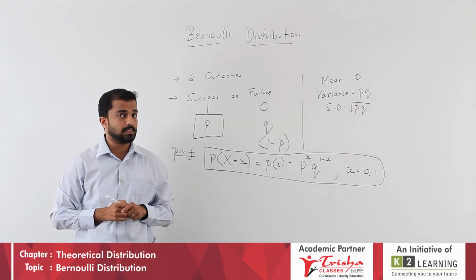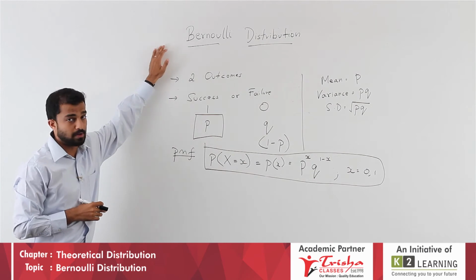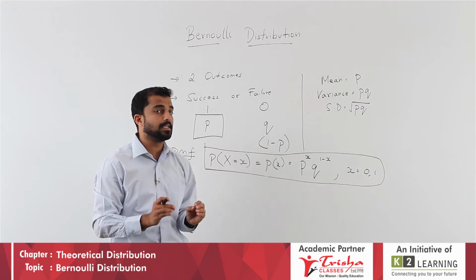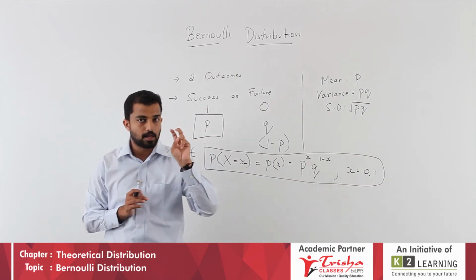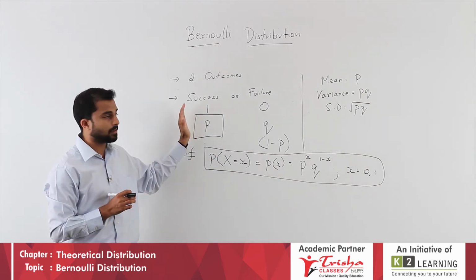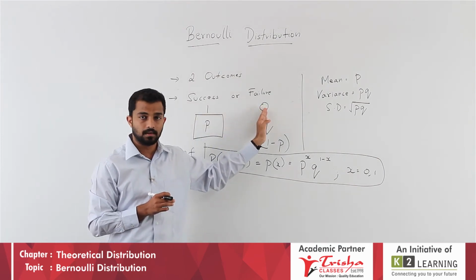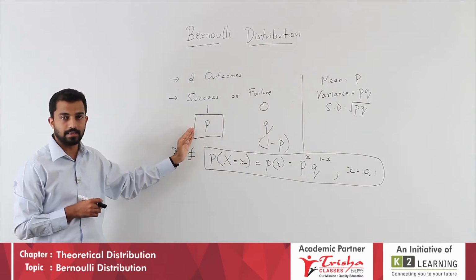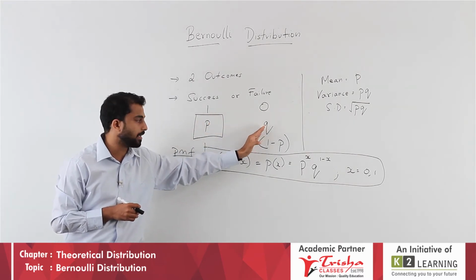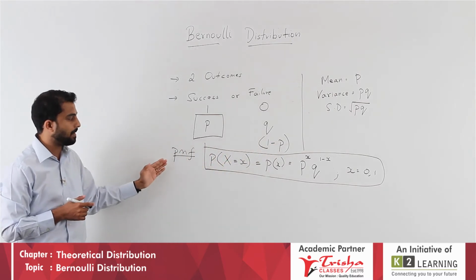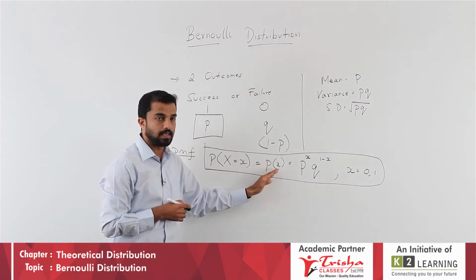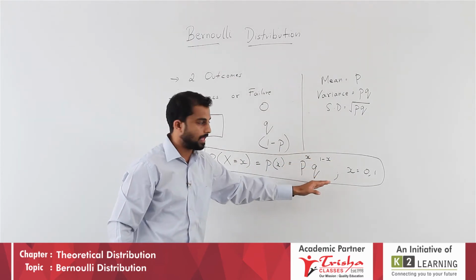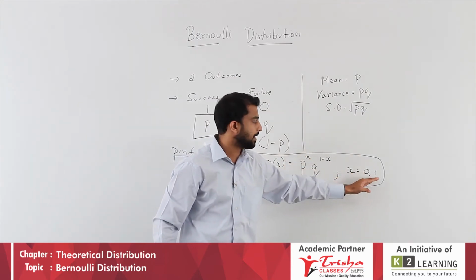In a nutshell, students, understand Bernoulli distribution is a discrete probability distribution. Every trial is independent here. There are only 2 outcomes, either a success or a failure, which is represented by 1 or 0, with probabilities P and Q, where Q is 1 minus P. The probability mass function is P of x is equal to p to the power x into q to the power 1 minus x, and the range is x is equal to 0 and 1.